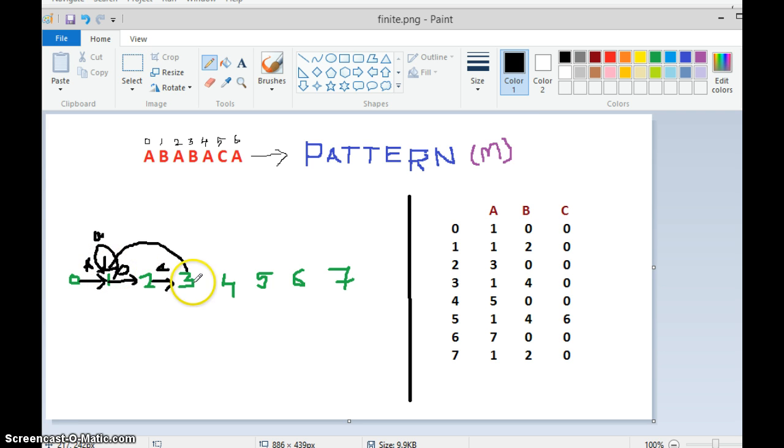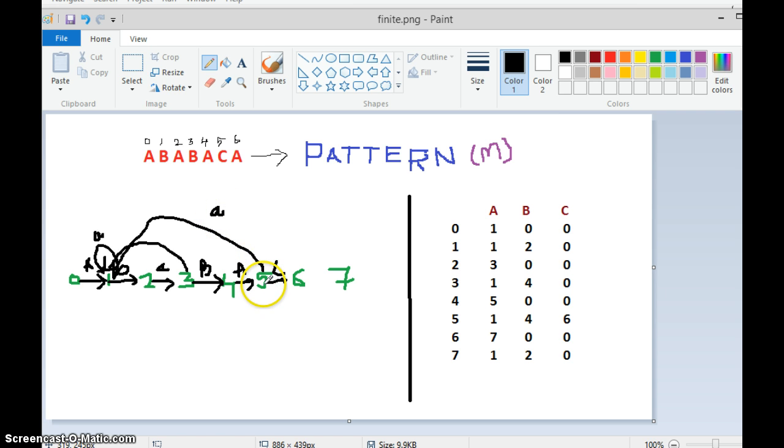From state 3 to state 4 we need a B. To go to the next state we need again an A. From state 5 to state 6, we need a C. And suppose we are in state 5 and we get an A here, we are going back to state 1.